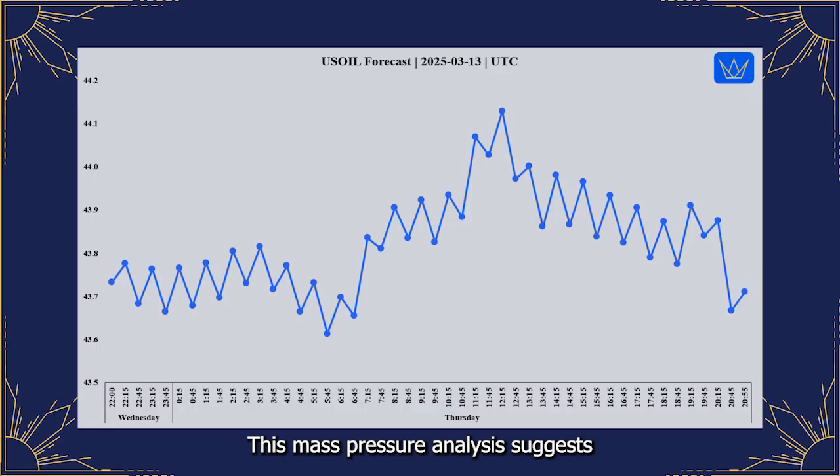This mass pressure analysis suggests a bullish intraday tendency for UsOil on March 13. Intraday traders might consider focusing on long opportunities in UsOil, looking to capitalize on mass pressure pullbacks within the overarching uptrend, while diligently managing risk in line with the moderate volatility levels. Historically, mass pressure patterns suggest potential significant price movements in UsOil may begin around the late US session, approximately 19 to 2100 hours Universal Time Coordinated.